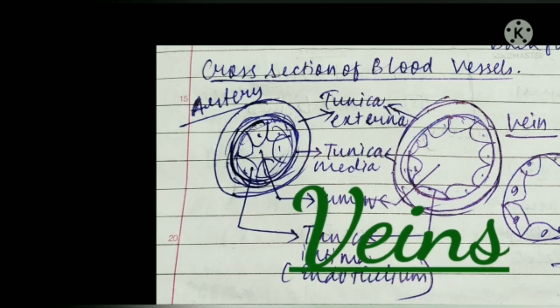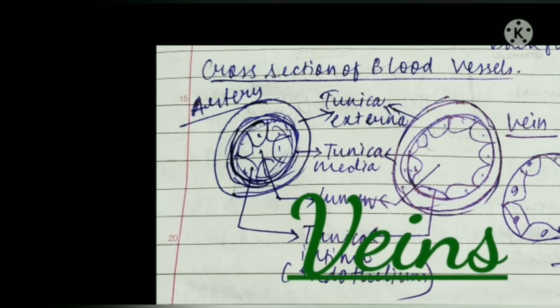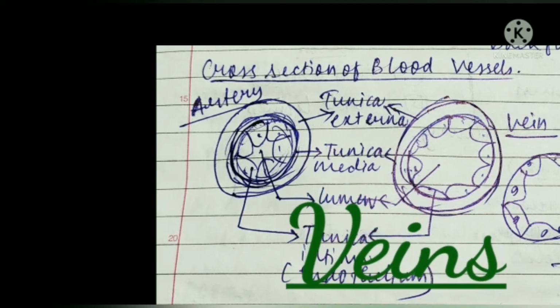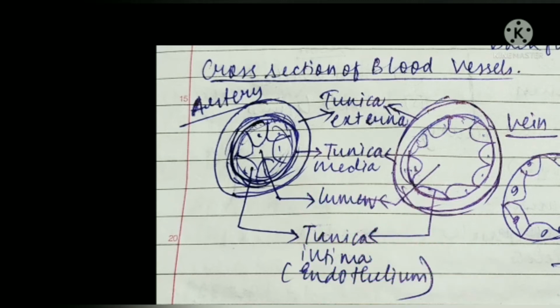Veins. It is a type of blood vessel which carries blood away from the organs and towards the heart. These carry deoxygenated blood except the pulmonary vein. Walls of the vein are thin. They are less elastic than arteries. They collapse easily when empty, and they have a series of valves that prevent the backflow of the blood.